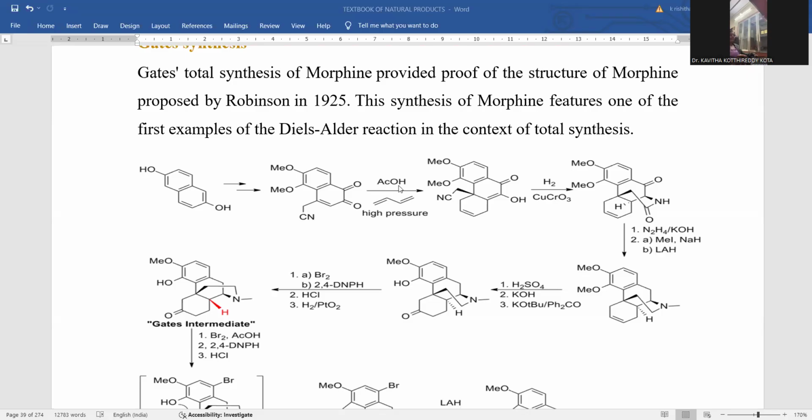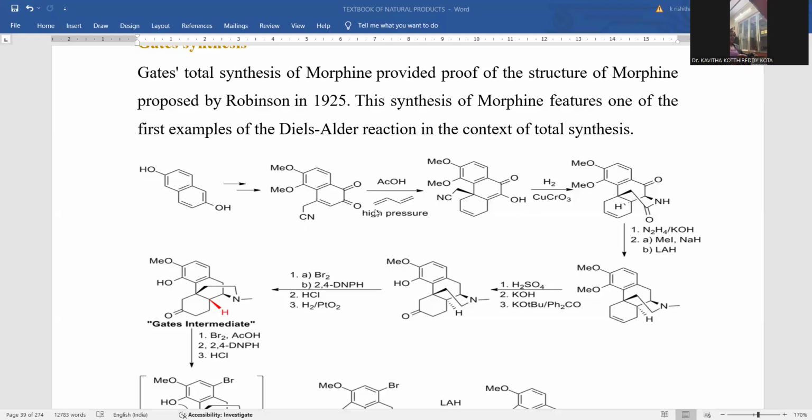Later on, acetic acid is the reagent added, and 1,3-butadiene is applied as a reagent, and high pressure conditions are also maintained. So here dimethoxy, and here we have a ketonic functionality, and another ketonic functionality is there that is transformed into enolic one.